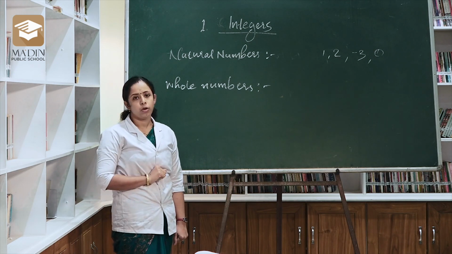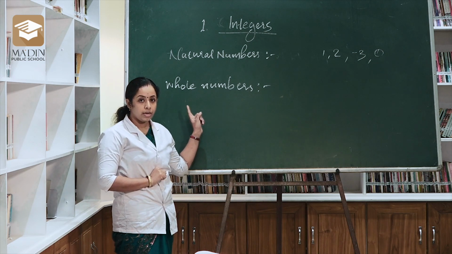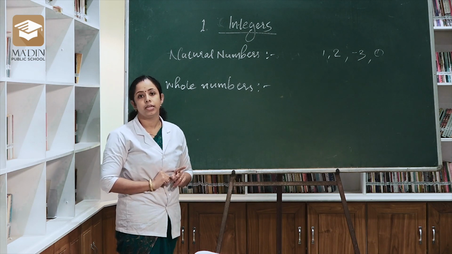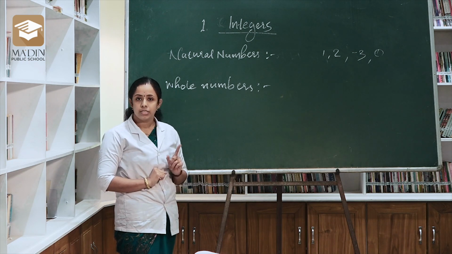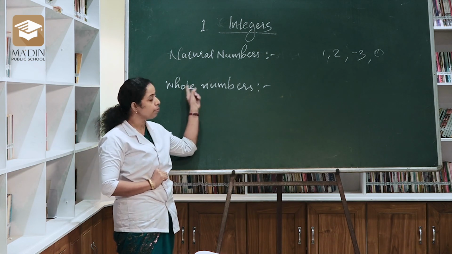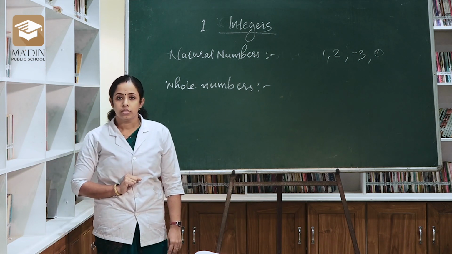Then, what do you mean by whole numbers? Whole numbers is a collection of numbers starting with 0.